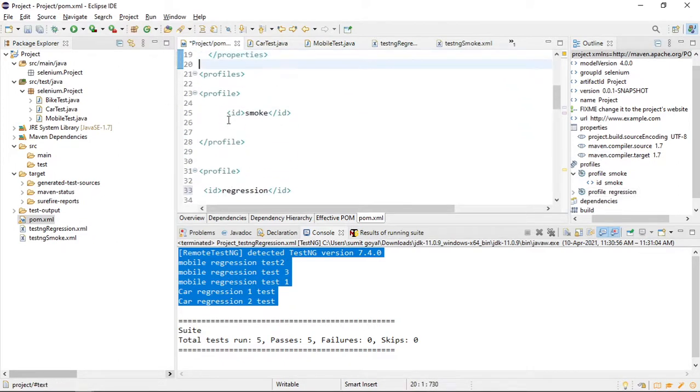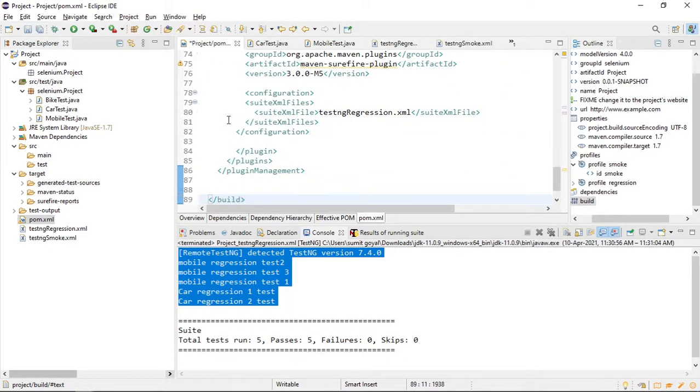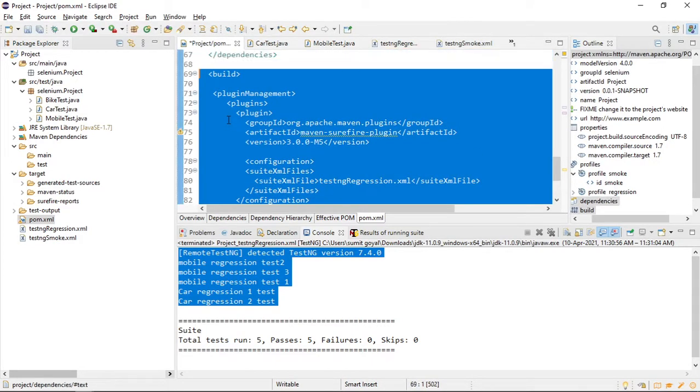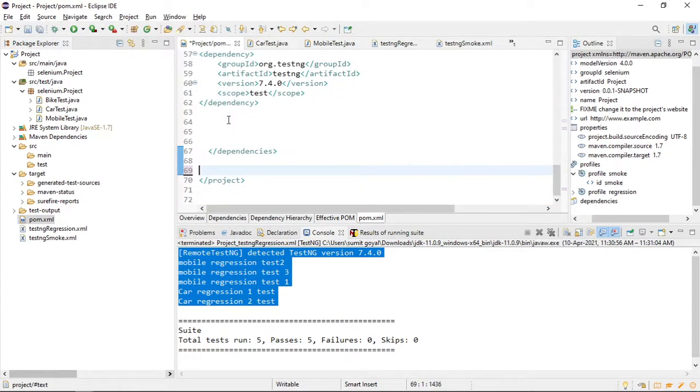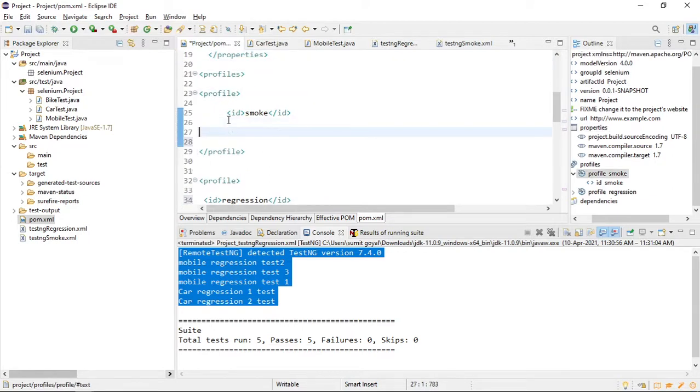And inside this, from the build tag, I will copy this entire, not copy, cut this, and place it here after ID. Paste it.